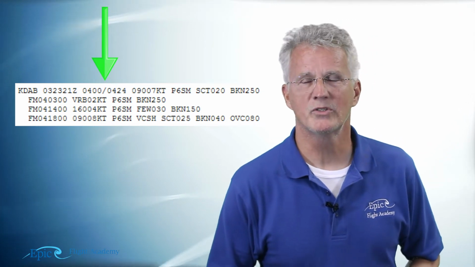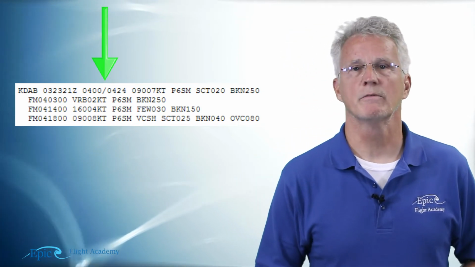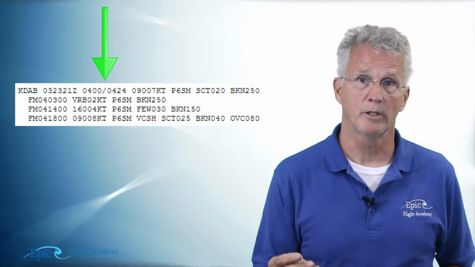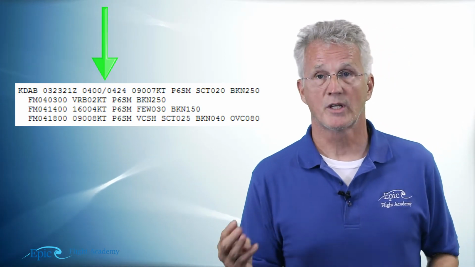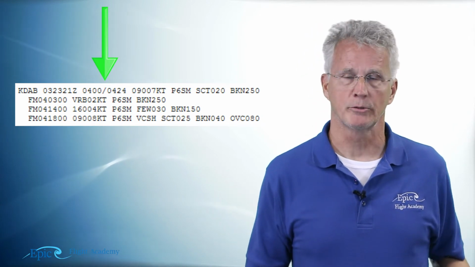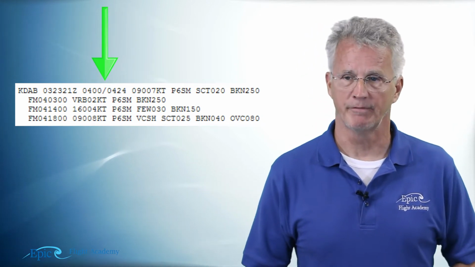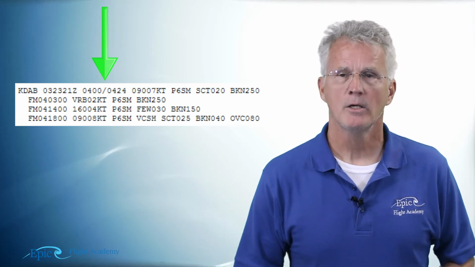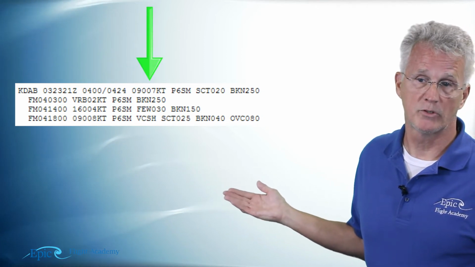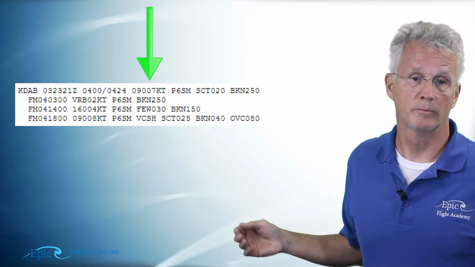Now, when we see a TAF, we see information provided to us in terms of wind, visibility, weather, sky condition, and then any additional or optional information that might be of value. So let's take a look at our example again. Notice it starts with 0907 knots, that's the wind.